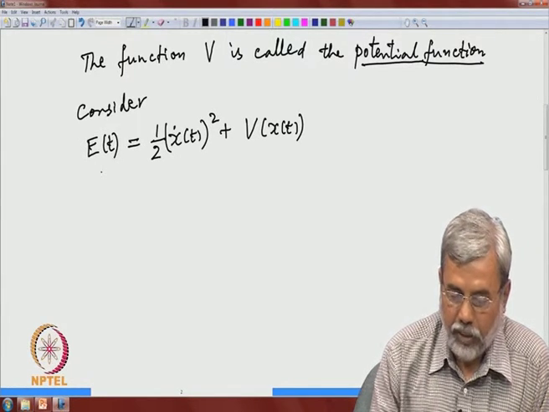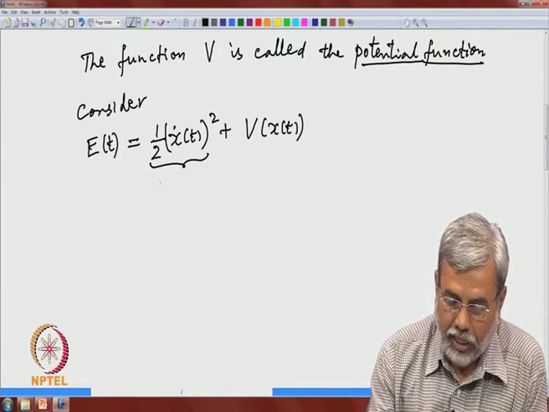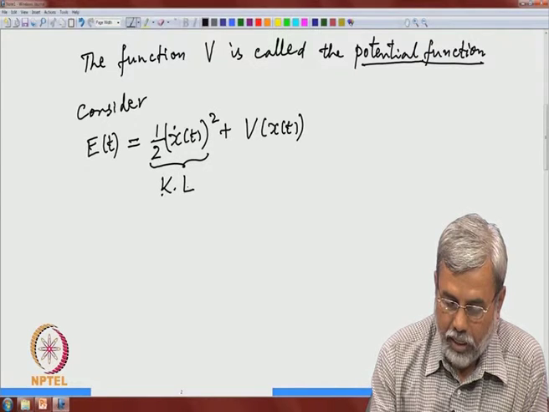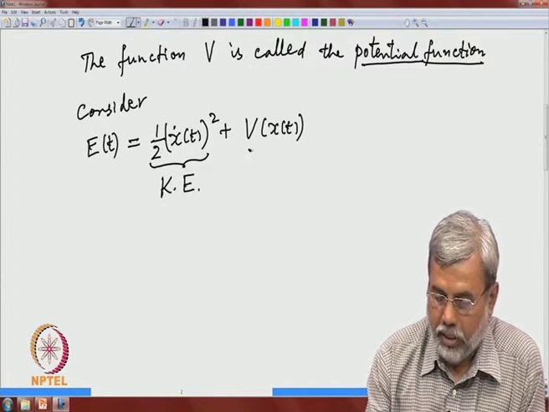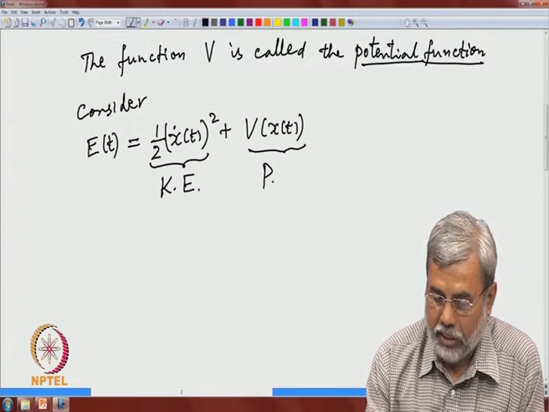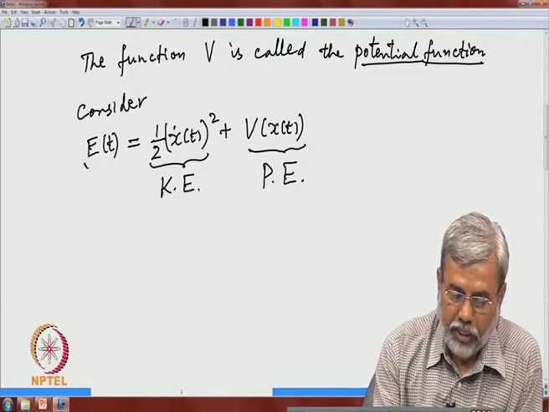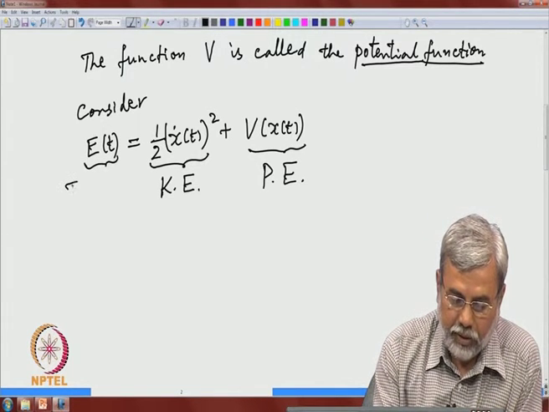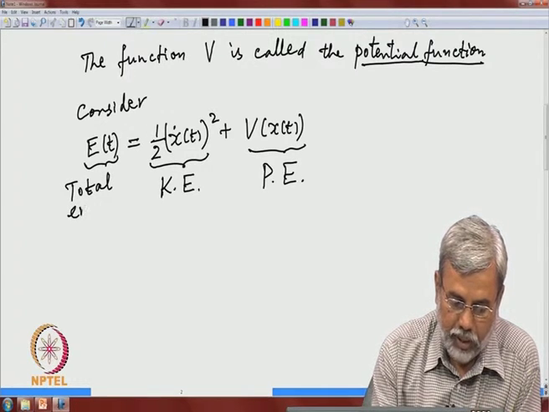So, x(t) is a solution of that equation. This represents kinetic energy and this represents potential energy. So, this is the total energy at time t, the total energy of the particle.